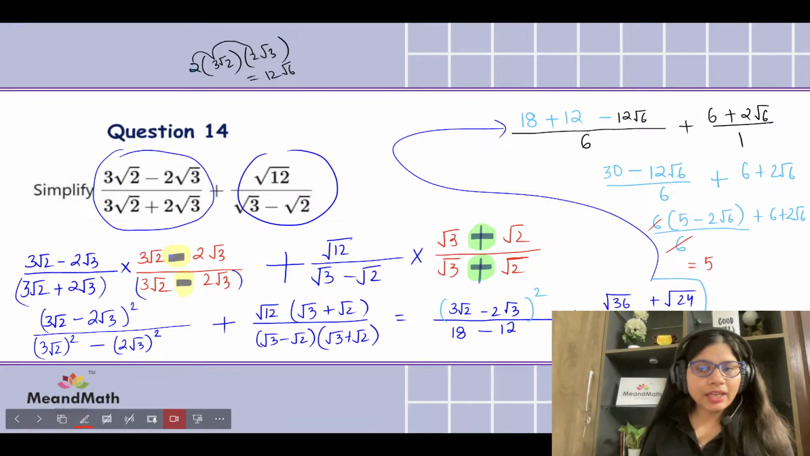5 we got, minus 2 root 6, plus 6, plus 2 root 6. So the 2 root 6 and 2 root 6, positive and negative, will make 0, and we have got 11.